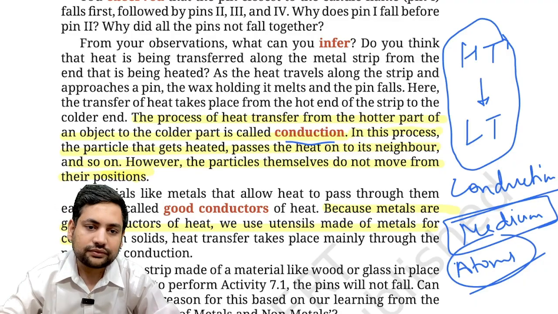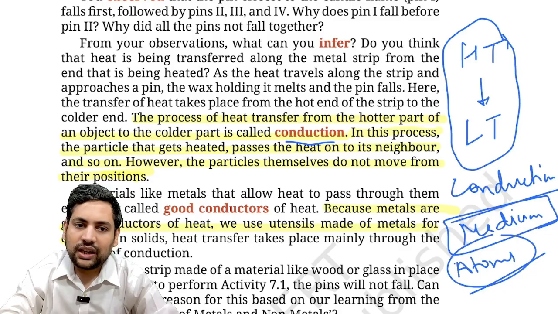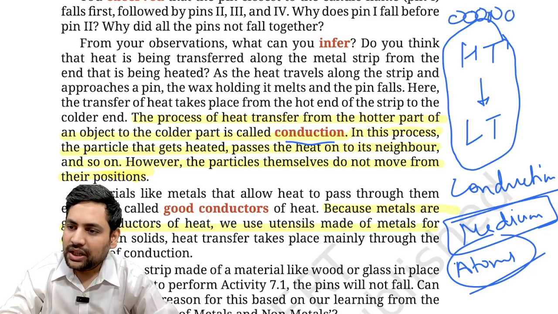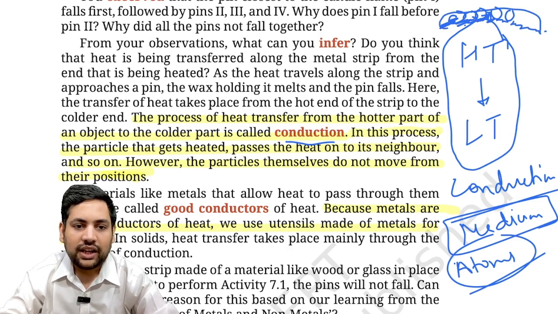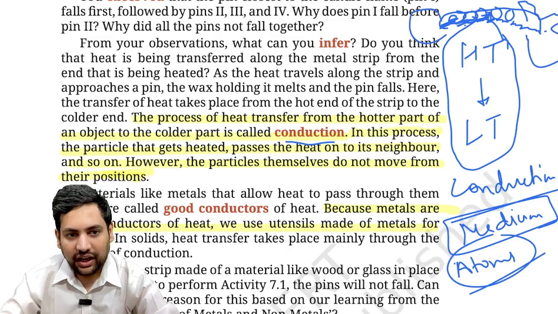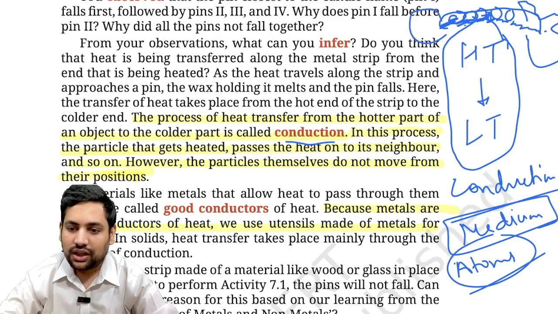So basically, the atoms or molecules that are present like this in the spoon, this atom vibrates in its place vigorously, which vibrates this, which vibrates this. This vibration leads to transfer of heat, and eventually you who is holding this at the end, this spoon gets hot. Understood? This is conduction.